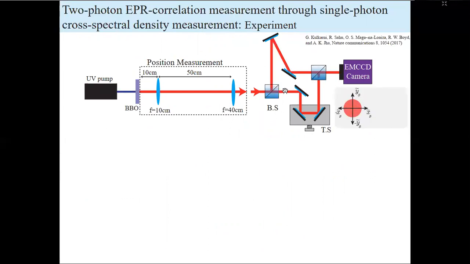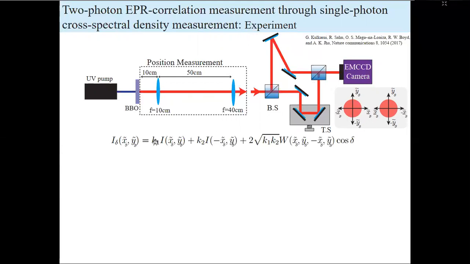On the other arm, we have three mirrors, and hence it goes through an odd number of reflections. As a result, the input field will be inverted about the reflection axis, which makes x to minus x. And at the camera, we expect the x point of the input field will interfere with the minus x point. And this is the interferogram expression that we'll see on the camera. This term actually contains the cross-spectral density function, which is our central interest.